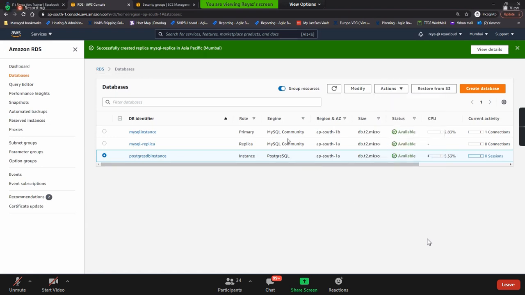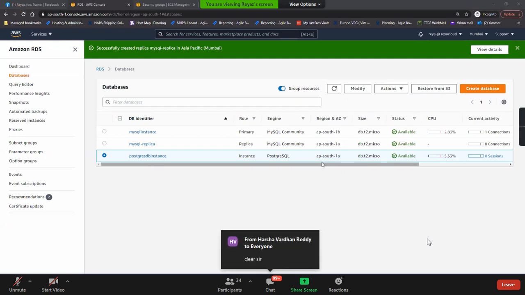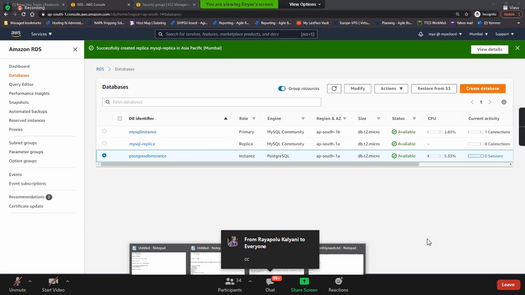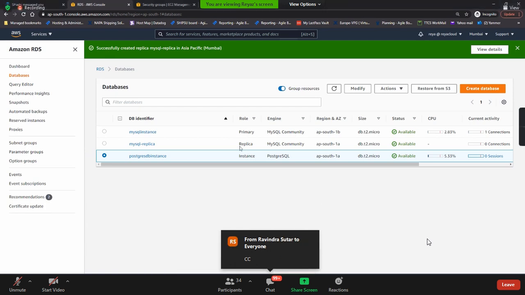Guys, is this clear? Any questions? Super. Can I create DB Aurora? You can. No one will stop you, but watch out whether that comes under free tier or not, Ram.